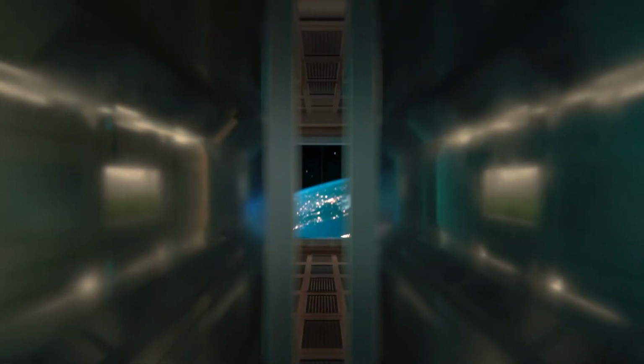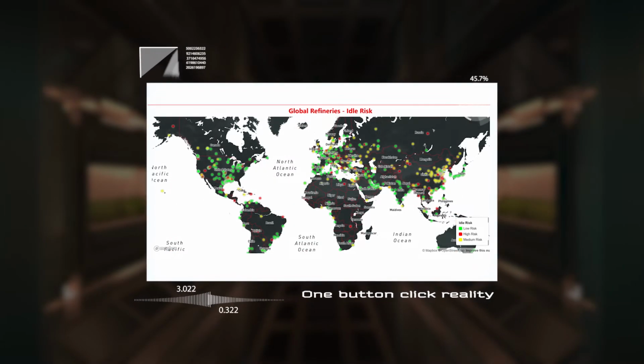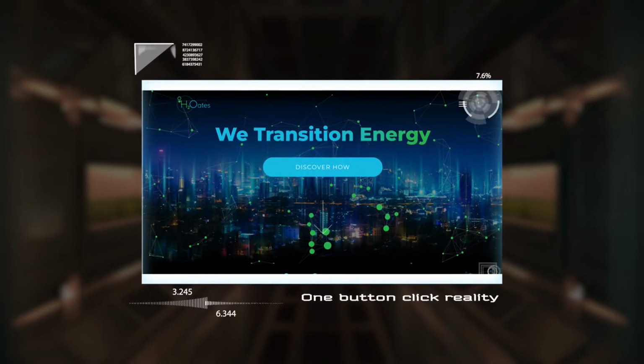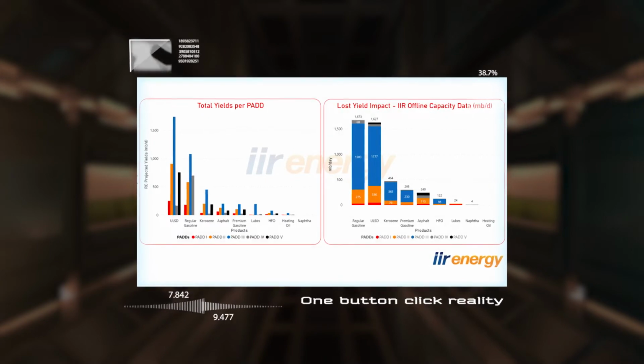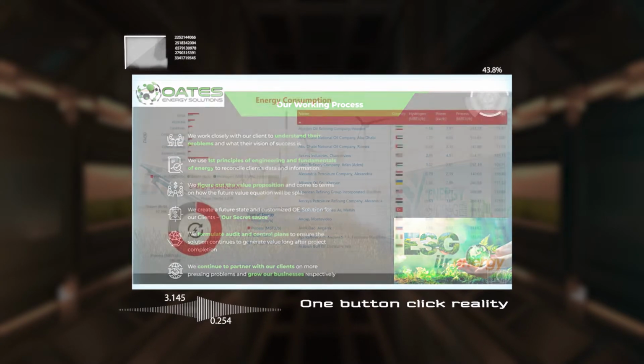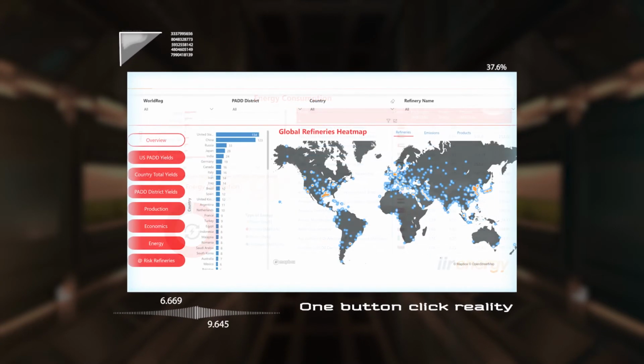Launch your journey with Refinery Calc's one-button click reality. We are bringing in-depth energy, hydrogen, carbon emissions, crude refining optimized results for traders around the world.